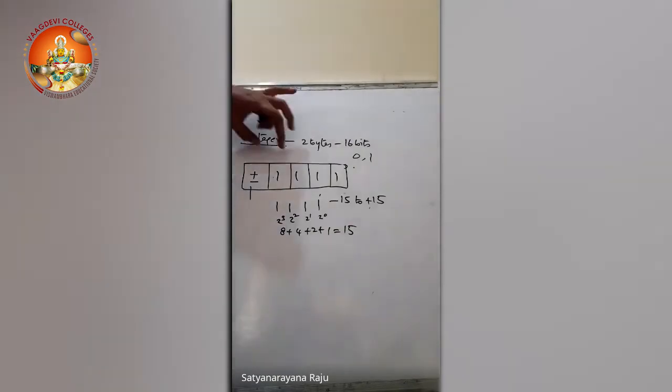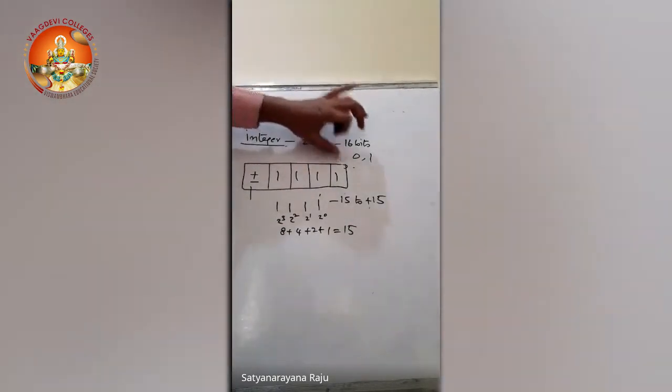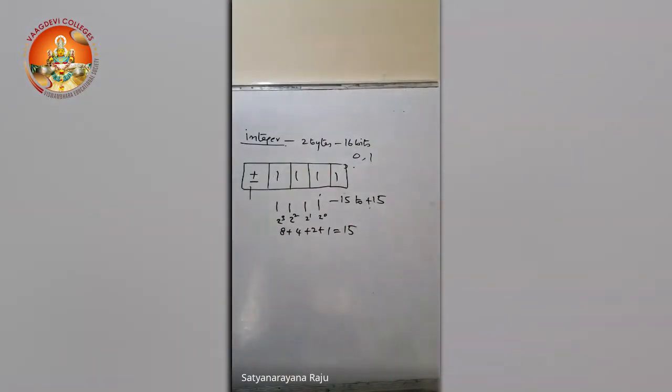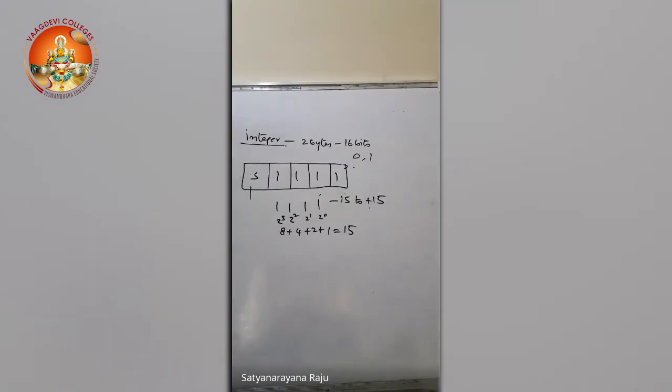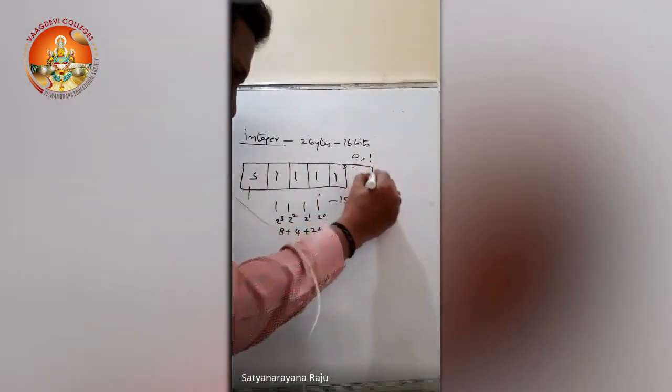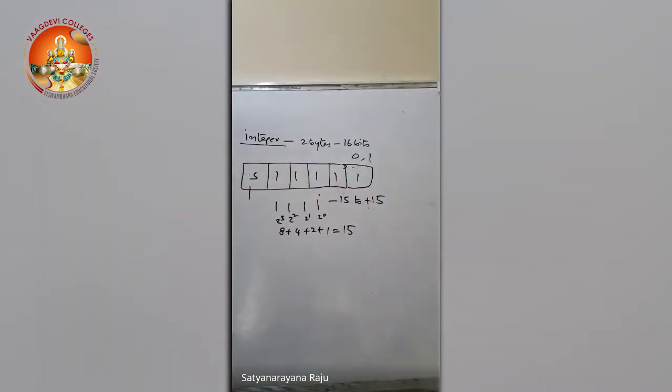Out of 5 bits here, 1, 2, 3, 4, 5, we have taken 1 bit for representation of sign, and this is called the sign bit. The remaining 4 bits are used for representation of the number. This is the representation of signed numbers. Signed means it may be positive or negative. This is for 5 bits, and if I increase 1 more bit here, you will get 1 more 1, and you can convert it into the decimal number.